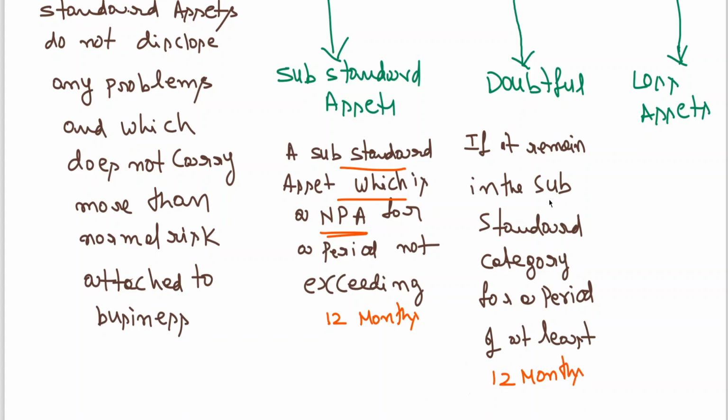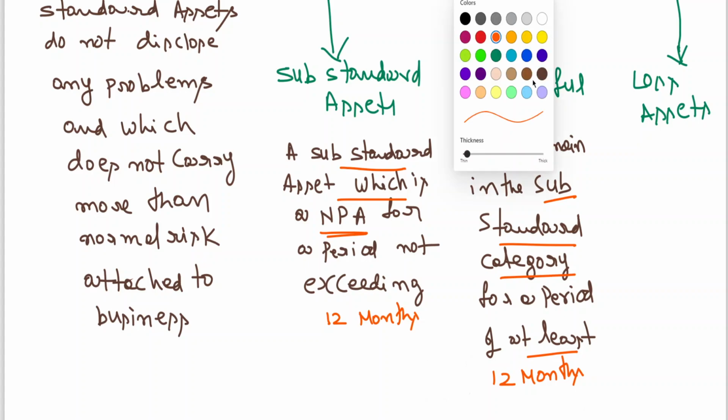If it is an NPA for a period not exceeding 12 months, then we can say it is a substandard asset.